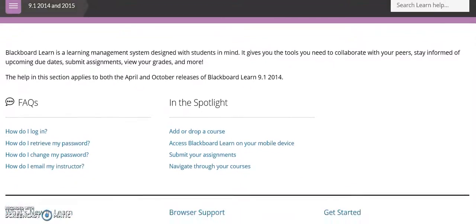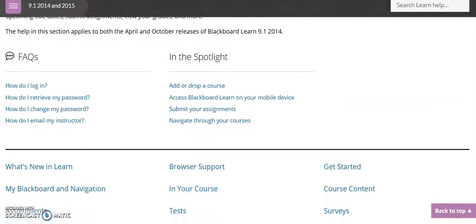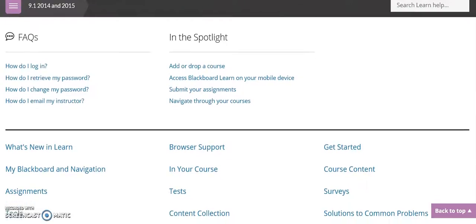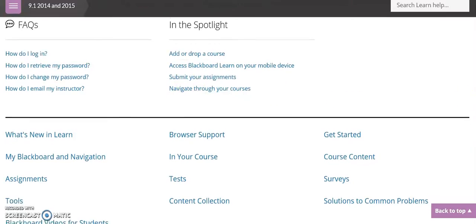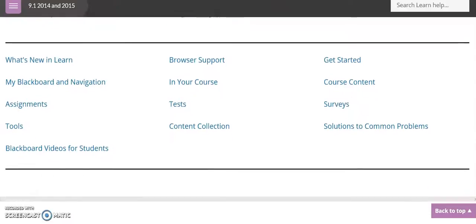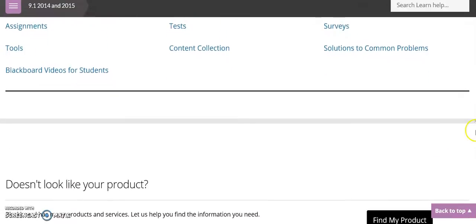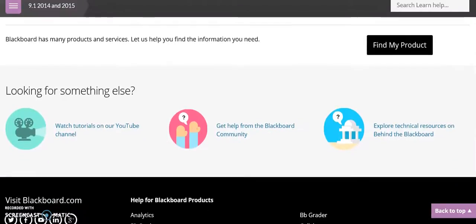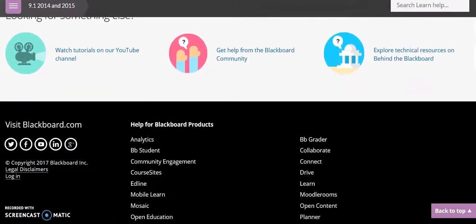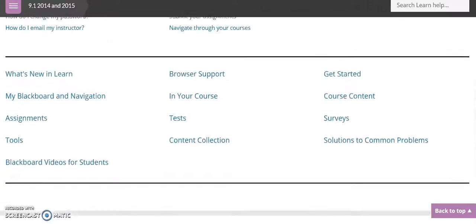So if you're having issues with logging in, with your password, or just general questions, this would be a great place to go. So how do I log in? How do I retrieve my password? How do I email my instructor? Navigate through your courses, submit assignments. There are lots of really good resources on this page. If you still can't find the answer you're looking for on this page, you may want to call IT services here at UMPI, and that number can easily be found on the web.